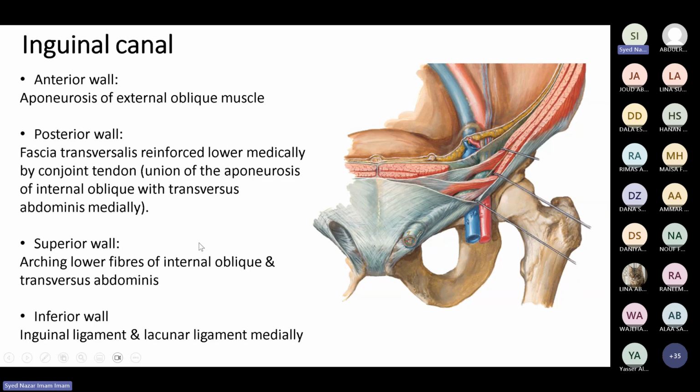So who will form the walls? What do we have in this region? We have the inguinal ligament, which is below. So it is forming the inferior wall, or the floor of the inguinal canal. Anteriorly, we have the external oblique. Posteriorly, we have the internal oblique and transversus abdominis. And superiorly, the internal oblique and transversus abdominis arch over, forming the superior wall. So all these muscles, along with the inguinal ligament, form the different walls. You have to remember how these different walls of the inguinal canal are formed.